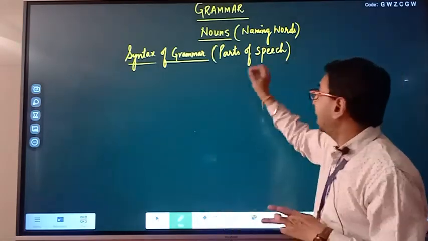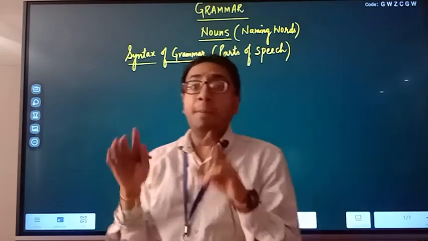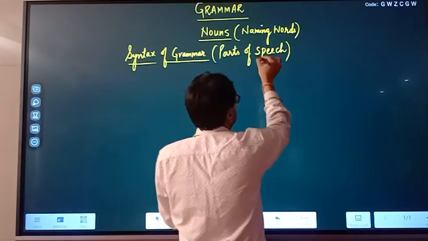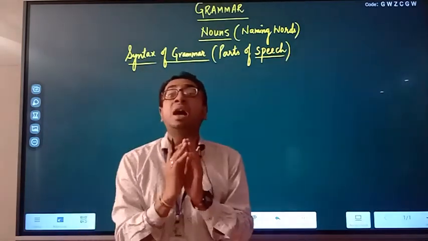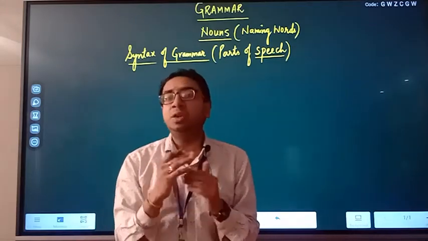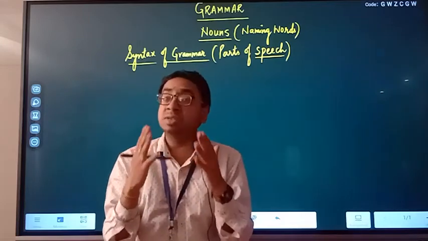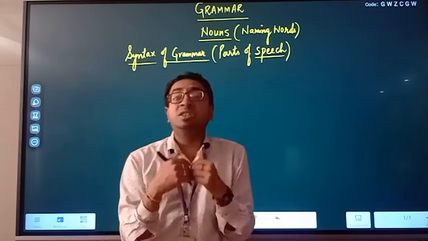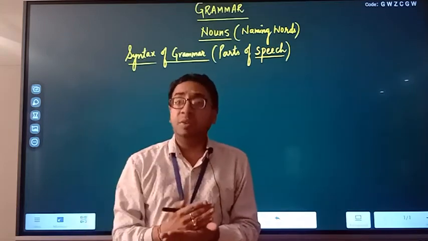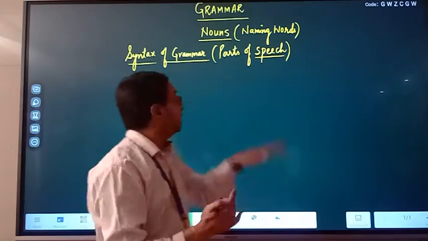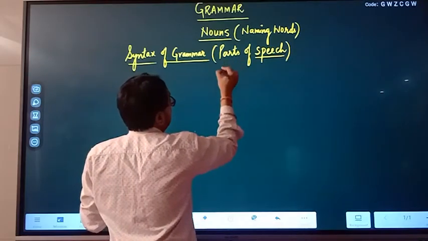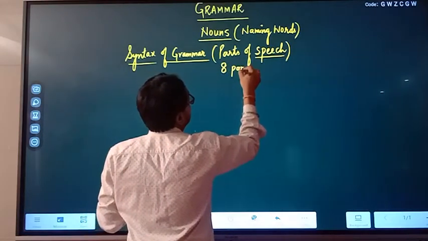So basically, when I speak a sentence, what are we doing? Speech. What do you mean by speech? Speech is articulating your feelings, your ideas through sound. When we speak out something, that is speech. But when we speak out, we say a sentence, right? And that sentence includes parts of speech. We have 8 parts of speech.